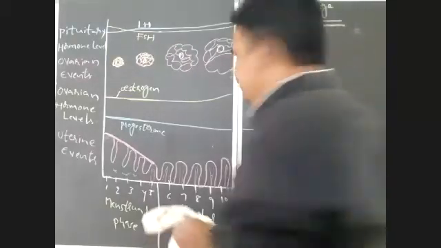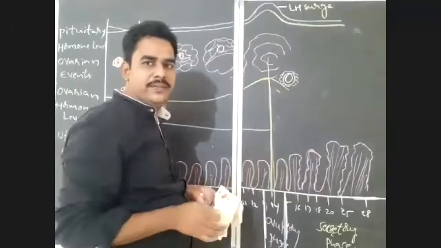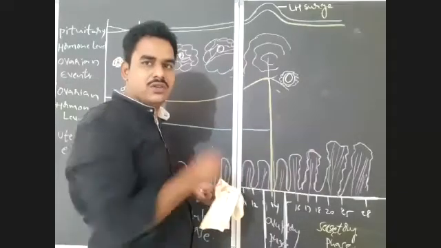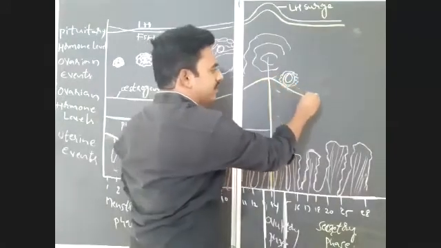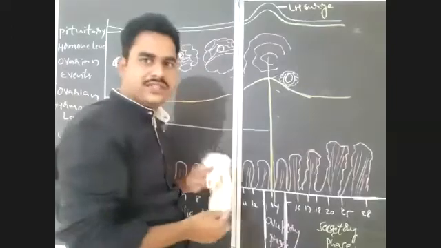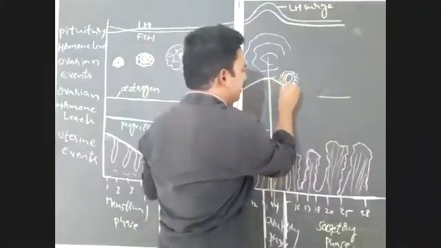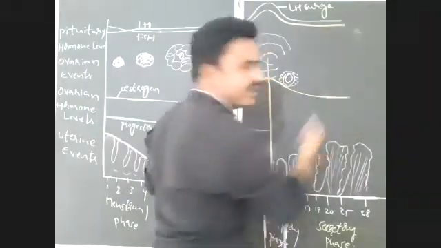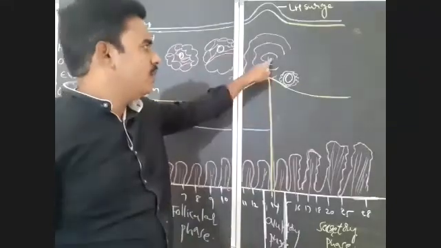And after that, here the Graafian follicle is ruptured. There is no theca interna now to secrete the estrogen. So what will happen here? Estrogen levels also slowly reduce. The levels of estrogen reduce. Okay, estrogen levels reduce. But what happens?